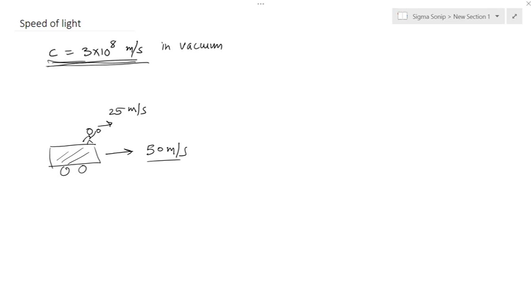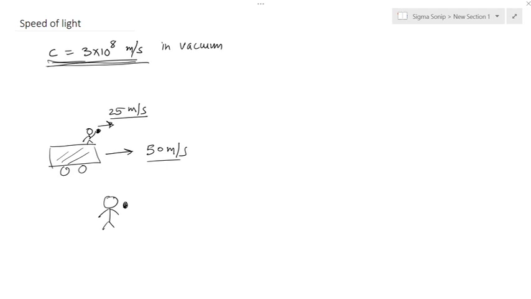When you throw this ball in your hand, you are able to throw it with a speed of 25 meters per second. If you have a stationary observer watching from here, what would be the speed of this ball as measured by this observer?